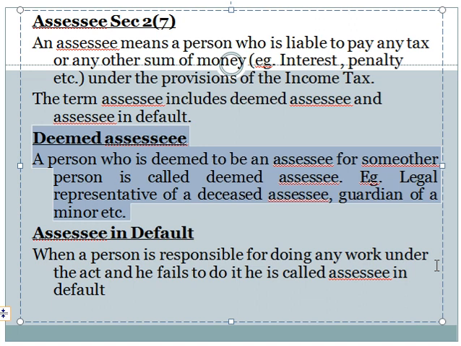For example, the legal representative of a deceased assessee or the guardian of a minor. The legal representative of a deceased assessee is liable to pay tax on the income earned by the deceased assessee. Likewise, the minor's income is taxable in the hands of the guardian, and the guardian is liable to pay tax on the minor's income. In this case, they are not paying tax on their own income, but on the income of someone else.